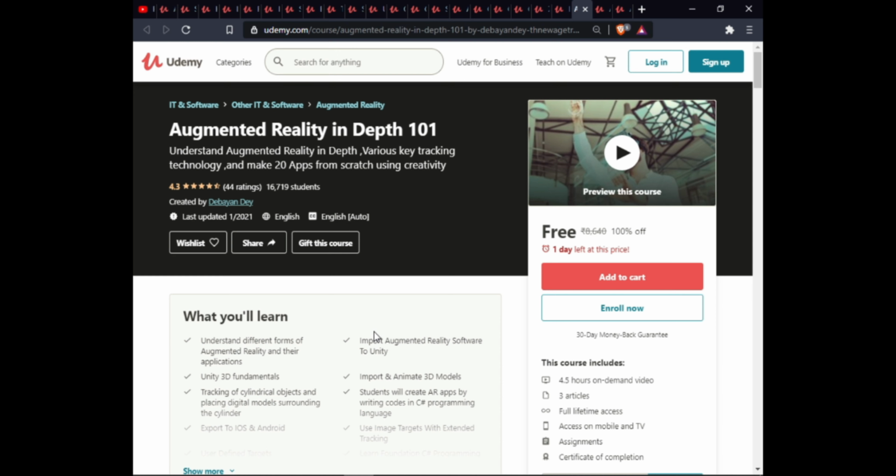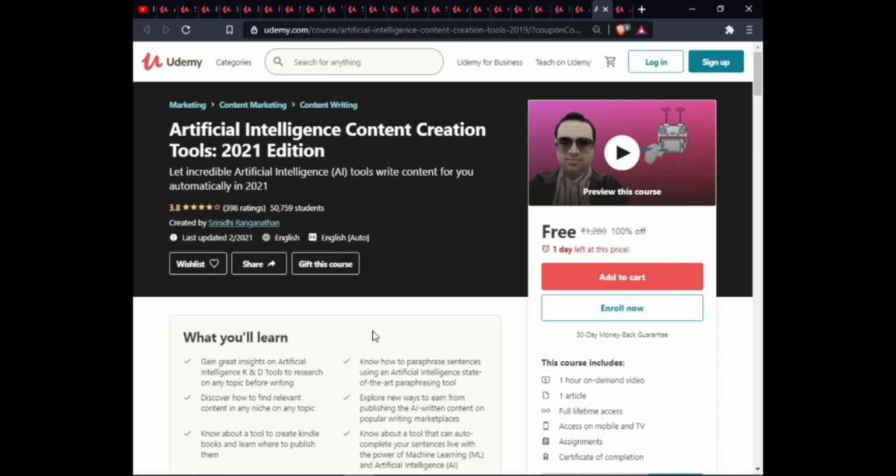The next course is AR in Depth 101. In this course, you will understand augmented reality in depth, various key tracking technology, and making 20 apps from scratch. This course consists of 4.5 hour on-demand video, 3 articles, full lifetime access on mobile and TV, assignment, and certification on completion.